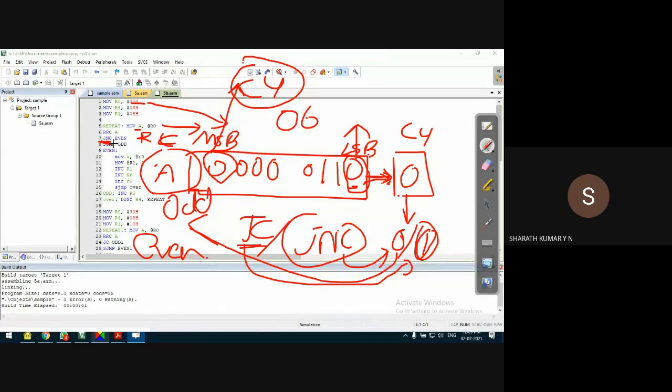Jump if no carry. No carry means carry is 0. If carry is 0, I conclude that the given number is even. Okay. If the given number is even, that is if the carry is 0, I'll jump to subroutine even, JNC. Jump if no carry, I'll go to even.